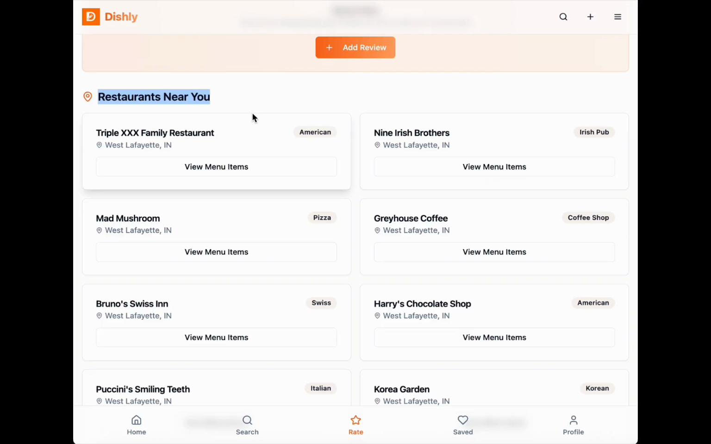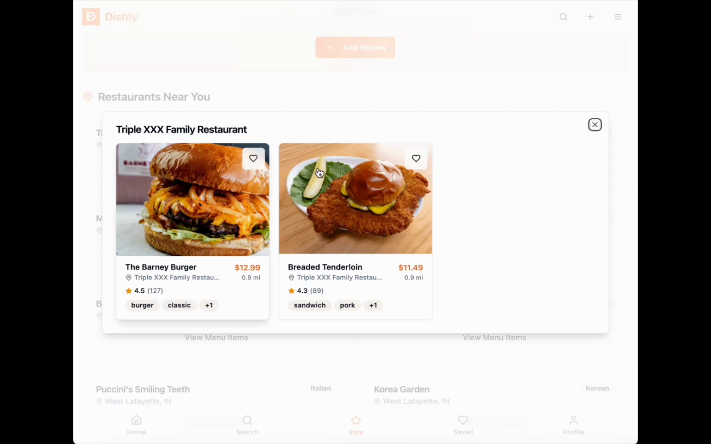Restaurants near you. So this is just a way for users at the beginning to quickly get the database more active because we need more reviews. So if they've been to any of these restaurants before near them, then they can go in and find all the menu items here. Obviously, they're not all here, but once they are, they can find anything they've tried, and give a review real quick.